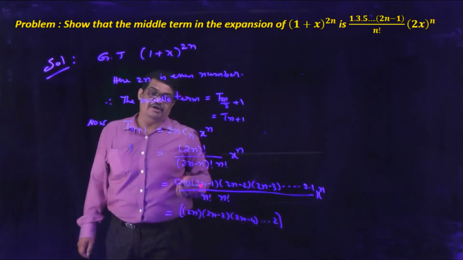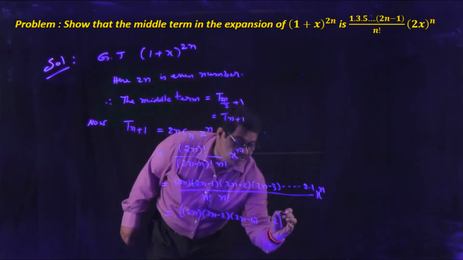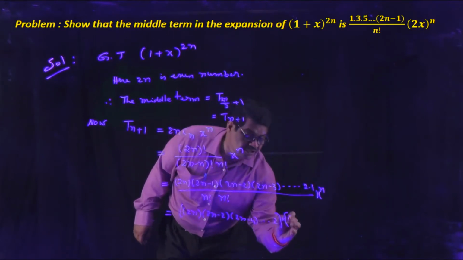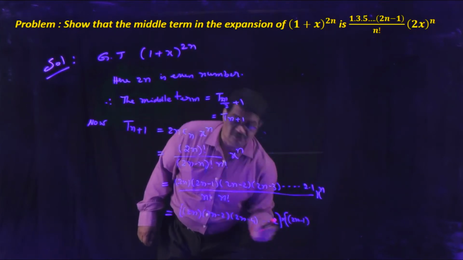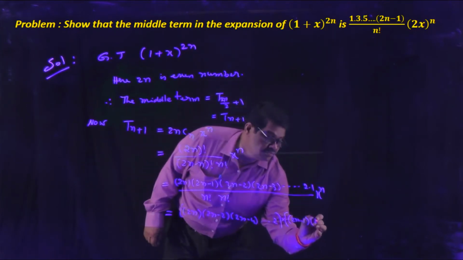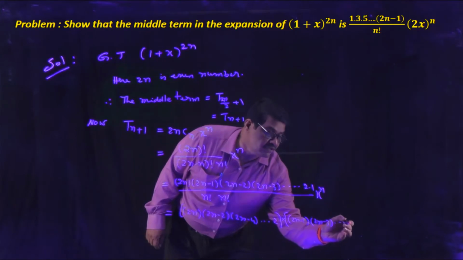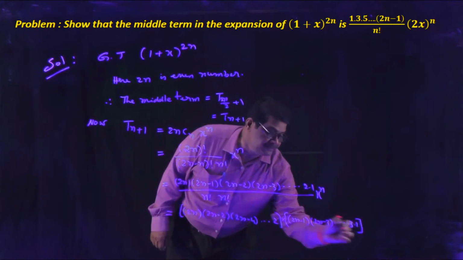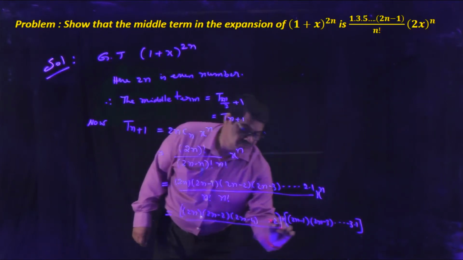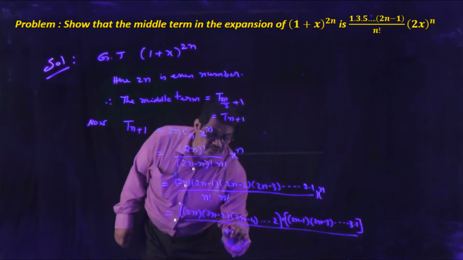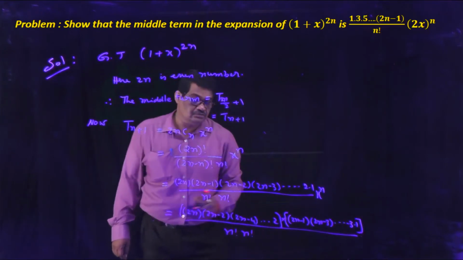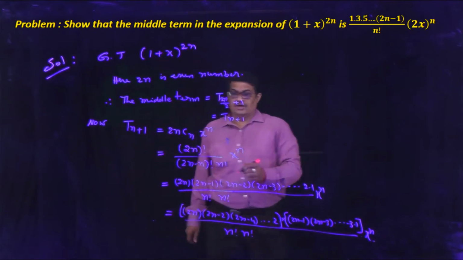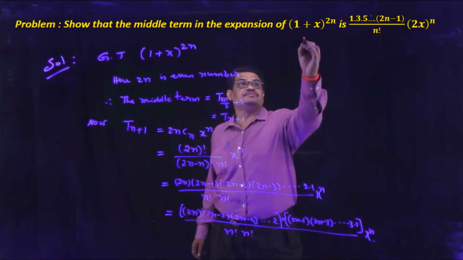These are the even terms, and the remaining terms are the odd terms: (2n − 1) into (2n − 3) and so on down to 3 into 1, divided by n! into n! into x to the power of n. Now this can be simplified.